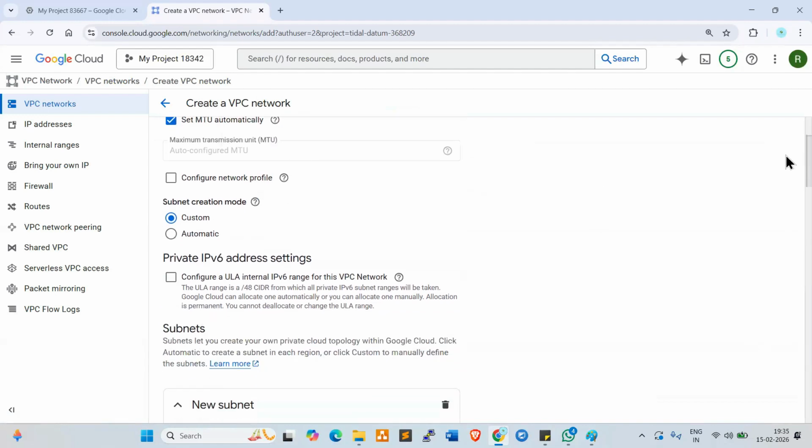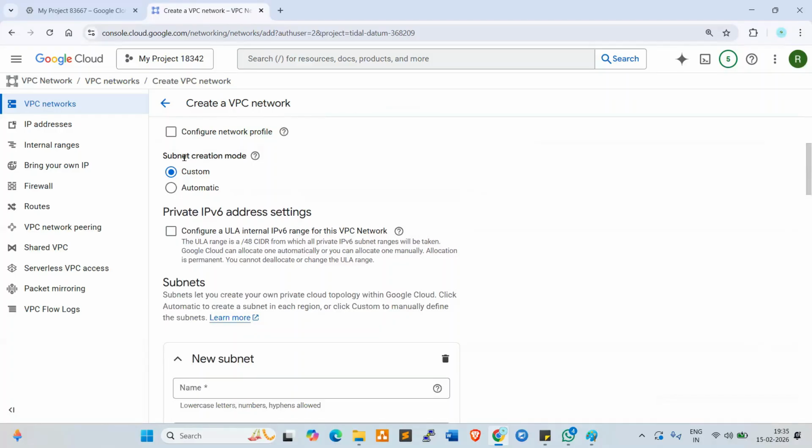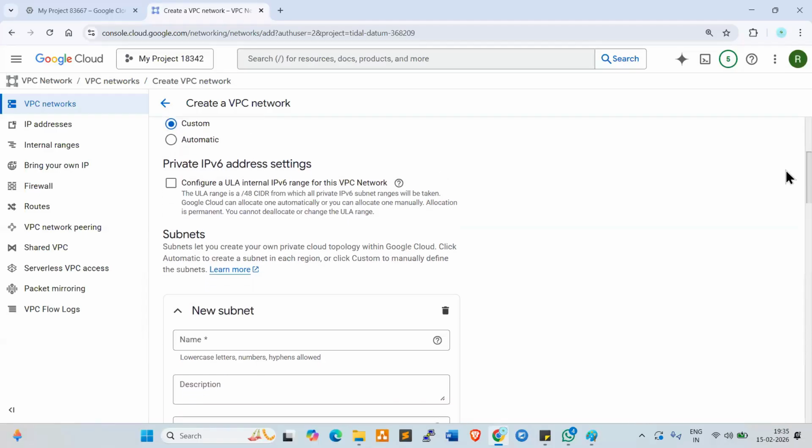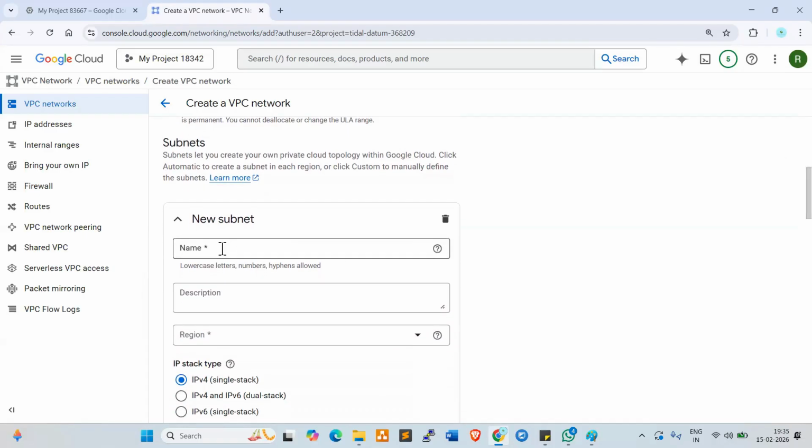Now go down here, to subnet creation. It offers automatic or custom. Don't select automatic, select custom only. Now go down here, new subnet name. I want to create subnet 1.